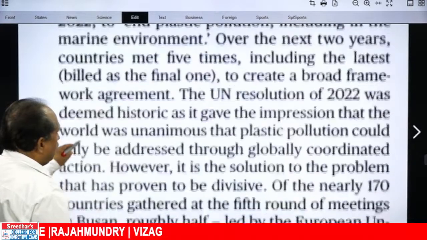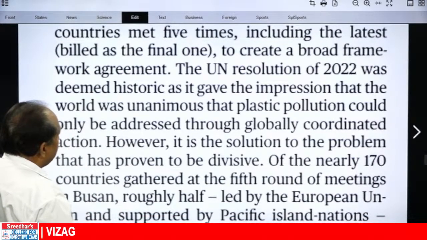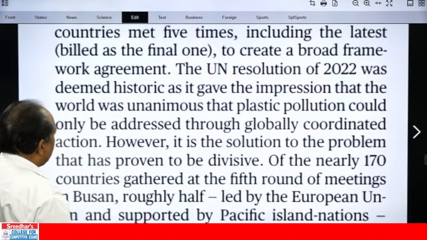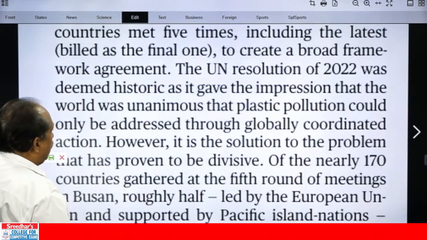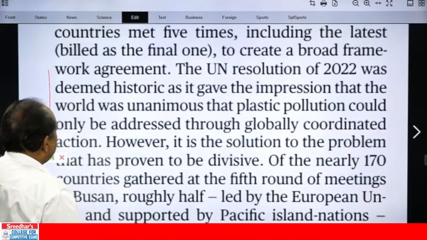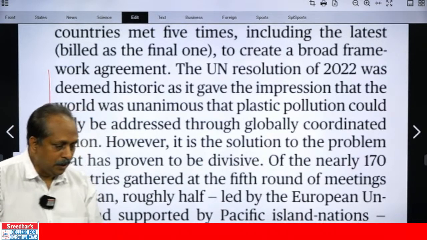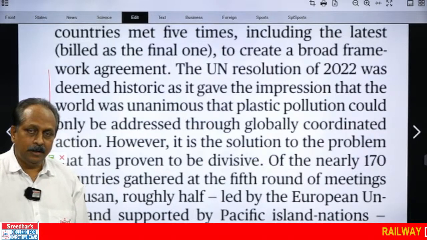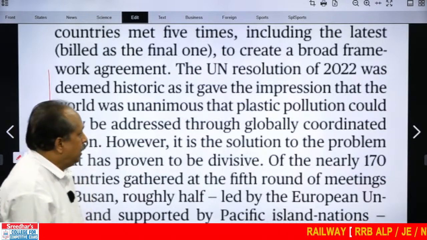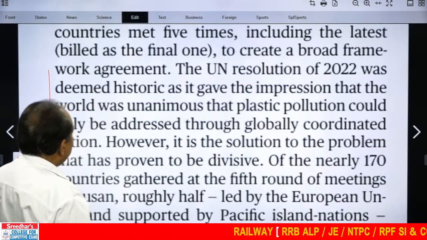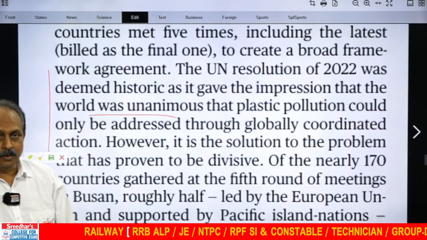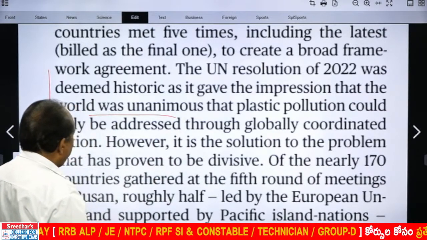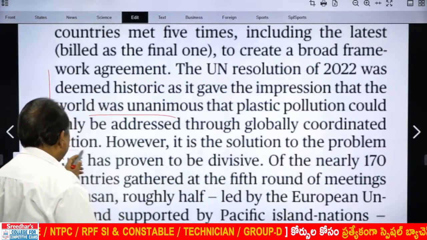Then what happened? The UN resolution of 2022 was deemed historic as it gave the impression that the world was unanimous that plastic pollution could only be addressed through globally coordinated action. Initially, it looked like the resolution deemed means considered historic. The UN resolution of 2022 was considered historic. Why? It looked positive. It gave the impression that the world was unanimous, means there is no division of opinion.